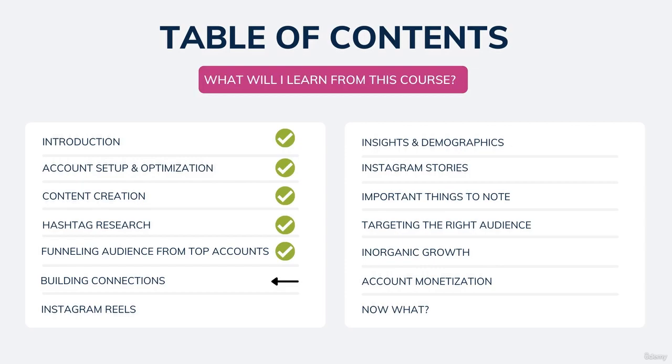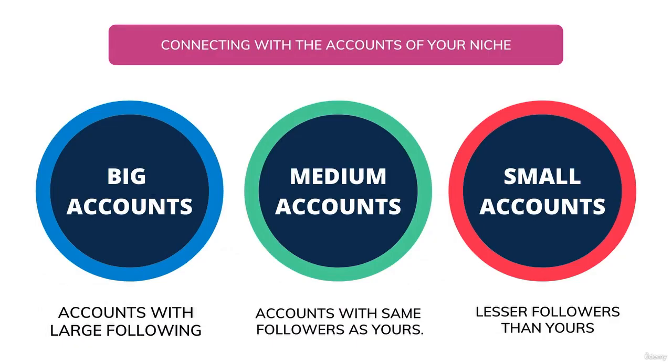Now if you remember from the previous video, I told you that we have to connect with top accounts of a niche. Well, this is how the full diagram looks. You have to connect with these kinds of accounts that are related to your niche. The top accounts, or big accounts, are the accounts with a huge number of followers. And so far in this course, we have only talked about connecting with these big accounts. So now let's move on to the next type of accounts that we should follow.